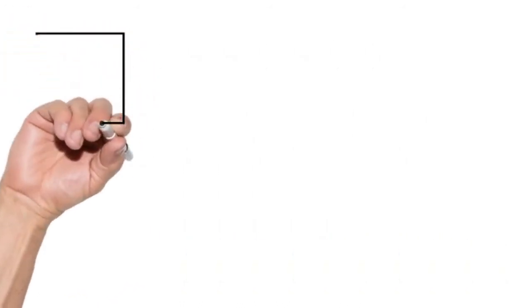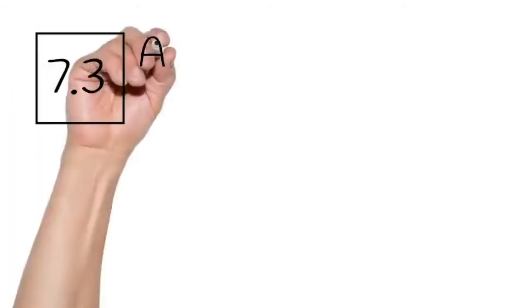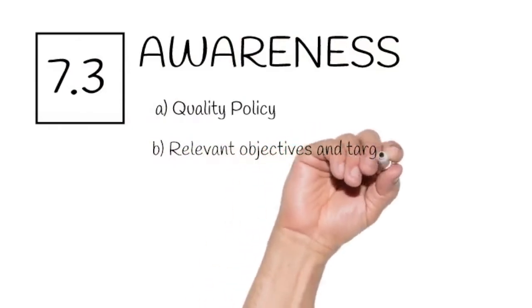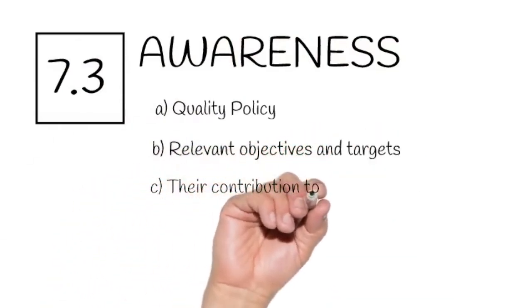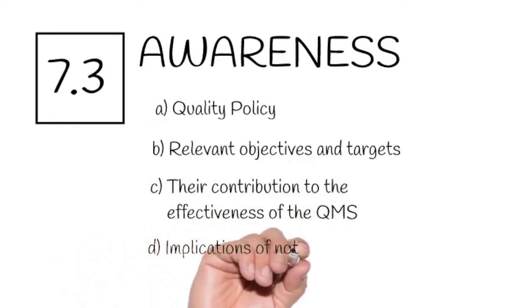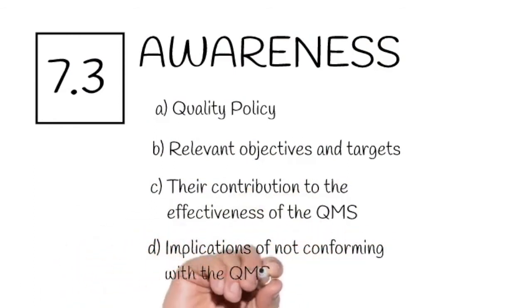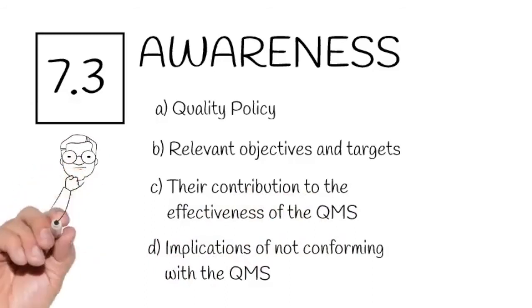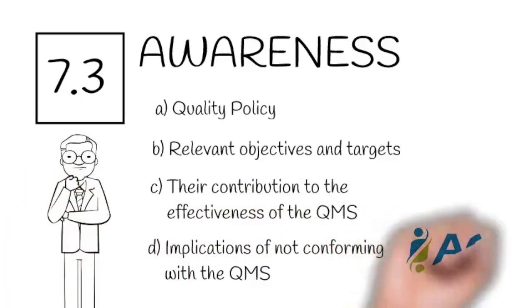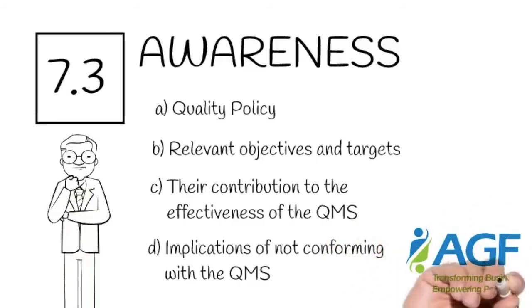Clause 7.3 Awareness. The organization shall ensure that persons doing work under the organization's control are aware of the following: the quality policy, relevant quality objectives, their contribution to the effectiveness of the quality management system, including the benefits of improved performance, and the implications of not conforming with the quality management system requirements.